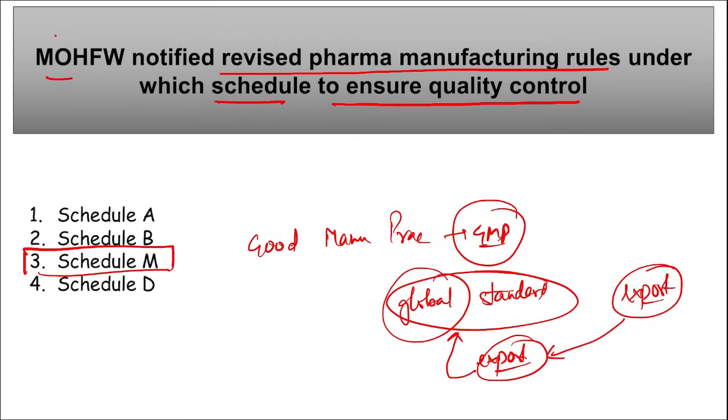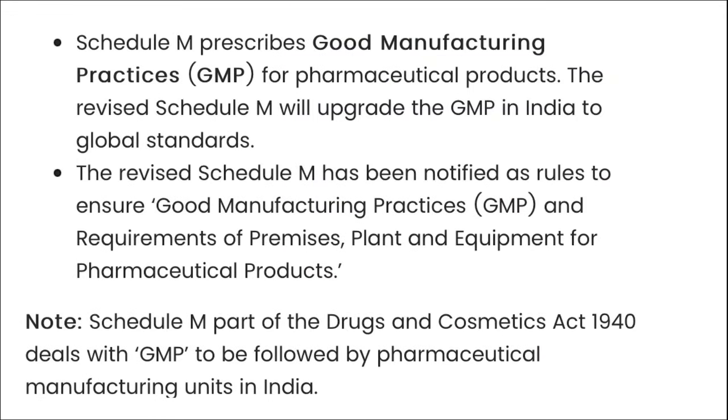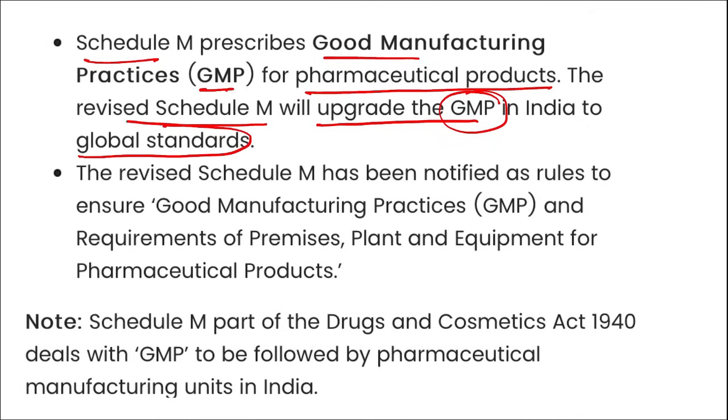So for that reason only, under this Ministry of Health and Family Welfare, they revised the new pharma manufacturing rules under Schedule M to ensure quality control, right? Next, here you can see Schedule M. It prescribes the good manufacturing practices for pharmaceutical products, and the revised Schedule M will upgrade the good manufacturing practices in India to the global standards.